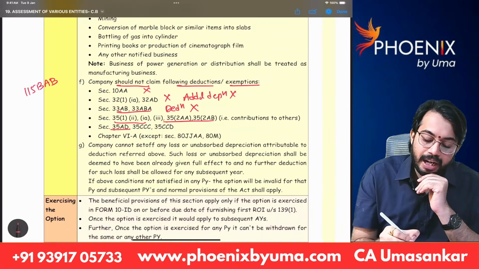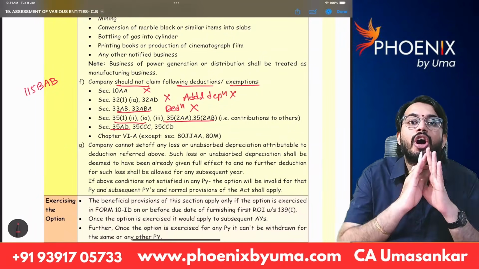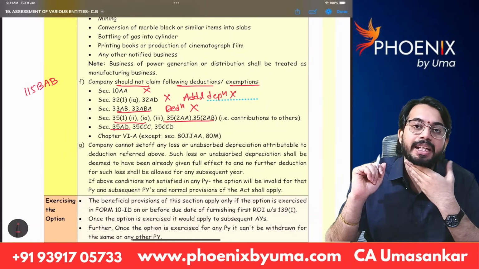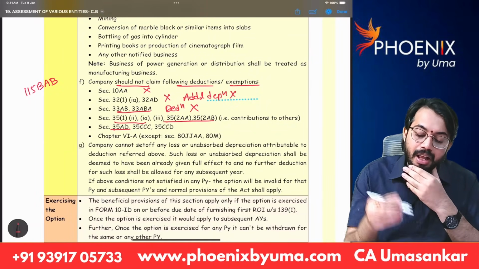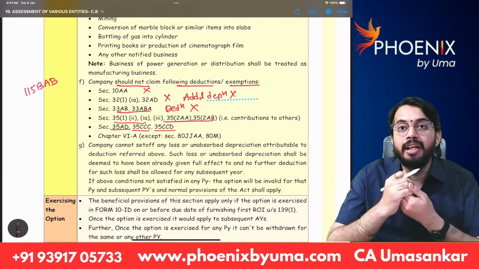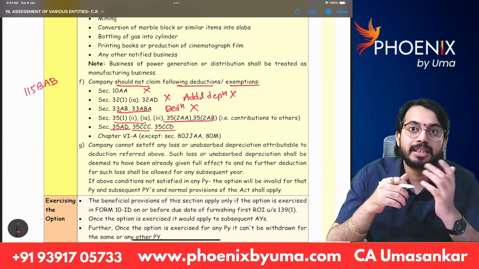Next, 35 AD, specified business deduction is also not available if domestic company is paying taxes under 115 BAB. 35 CCC, 35 CCD, agricultural extension project, skill development project.